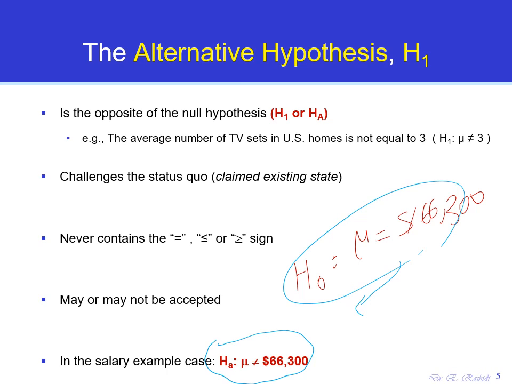So as you see here, we do not have the equality sign. We have the inequality sign, which actually is the opposite of equal to. And it opposes the claim stated in the null hypothesis.